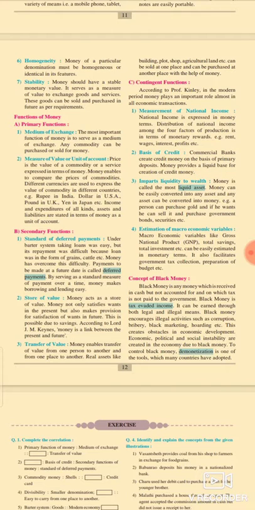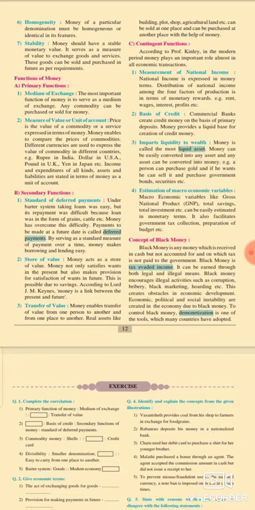Here I mention the meaning of black money. I explain the concept of black money. Black money is any money which is received in cash but not accounted for and on which tax is not paid to the government. Black money is known as tax evaded money. It can be earned through both legal or illegal activities. Black money is earned in both kinds of activities, legal activity or illegal activity.